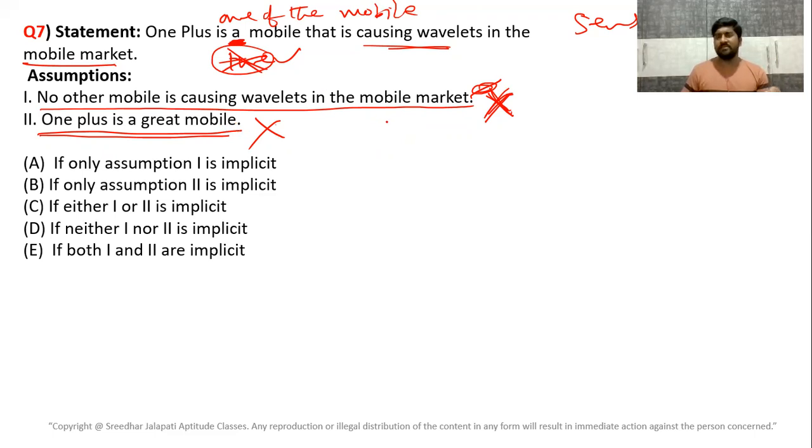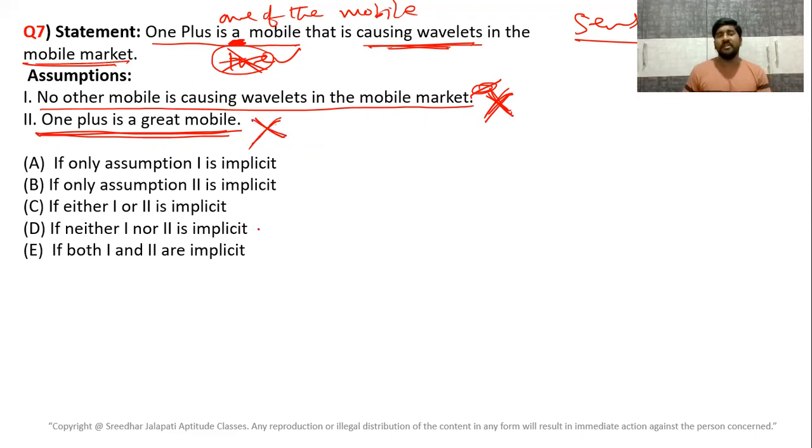Maybe a low price, maybe good camera quality, or maybe one of the features is good. But you cannot generalize that it is a great mobile. Maybe the size of the mobile, but quality may not be good, right? So we do not know on what basis the author has said it is creating wavelets in the market. So we cannot say it is a great mobile.